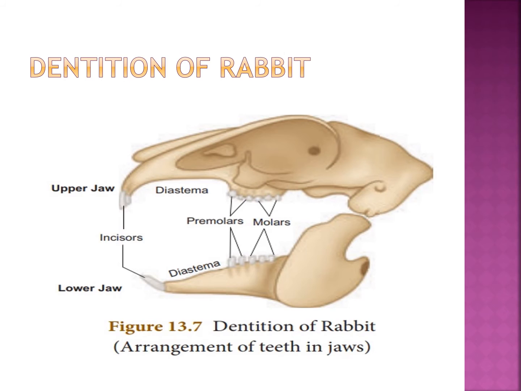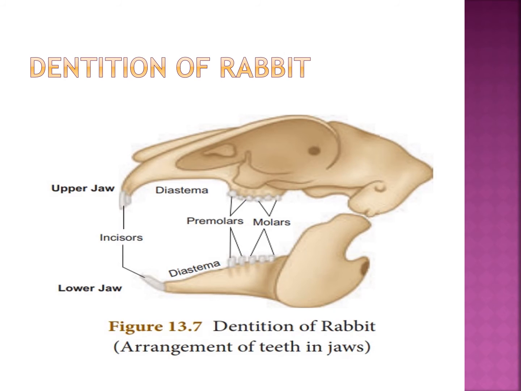Premolar, PM, 3 by 2. Next one, molar, M, 3 by 3. The dental formula is I 2 by 1, C 0 by 0, PM 3 by 2, M 3 by 3.